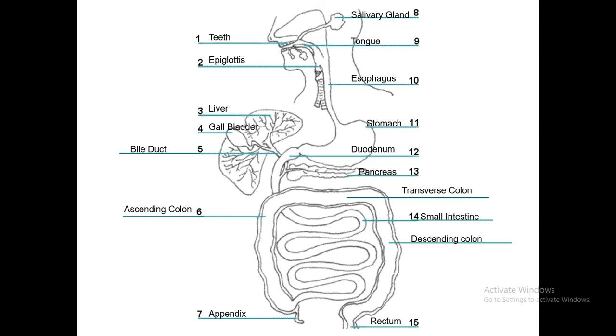First is teeth, epiglottis, liver, gallbladder, bile duct, which will give the bile juice to the duodenum. Ascending colon, appendix, salivary gland, tongue, esophagus, stomach, duodenum, pancreas, transverse colon, small intestine, descending colon, and at last is the rectum. Simplest diagram of the digestive system. Thank you.